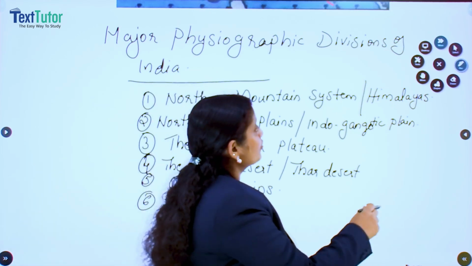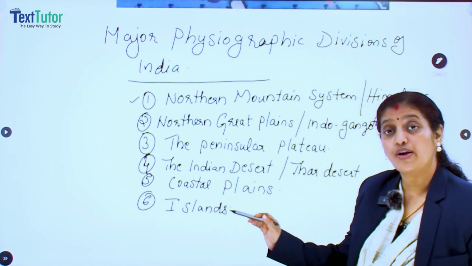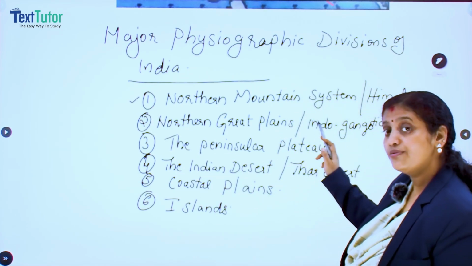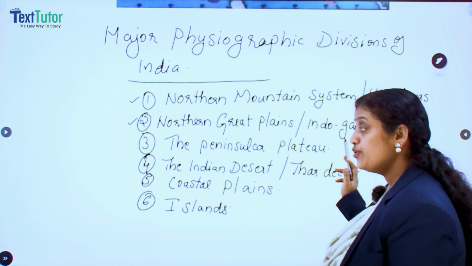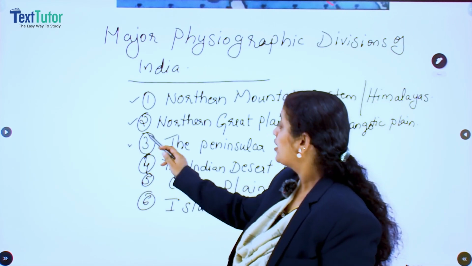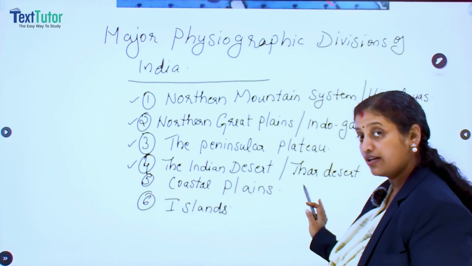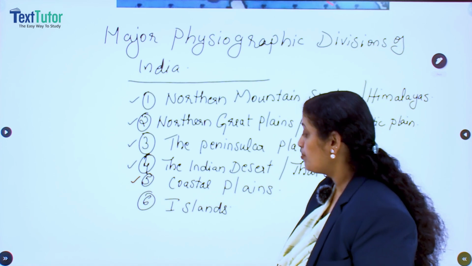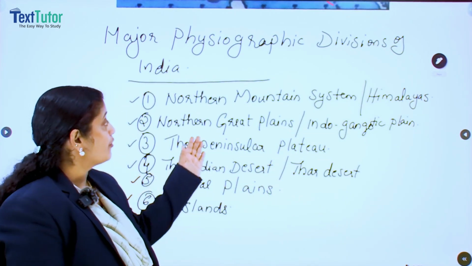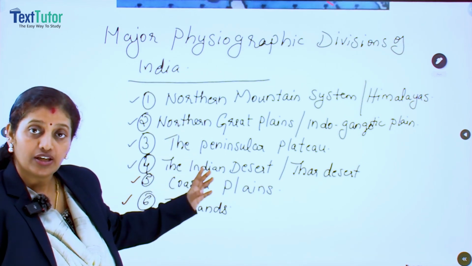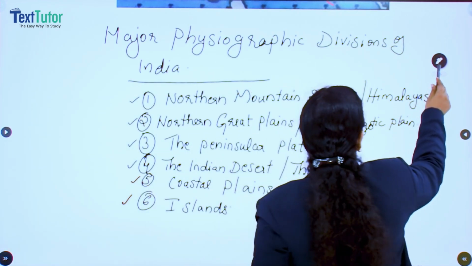So which are the major physiographic divisions of India? Starting from the Northern Mountain System. This you have to study. Northern Mountain System, also known as the Himalayas. Second one, Northern Great Plain or the Indo-Gangetic Plain. Then the third one, the Peninsular Plateau. The fourth one, Indian Desert, also known as the Thar Desert. Then the fifth one, coastal plains and islands. Okay, along with some rivers are also there, but you have to study each of the physiographic divisions in detail. Is it clear?